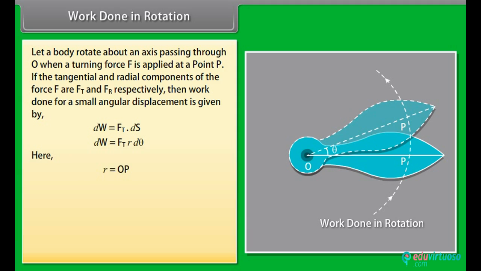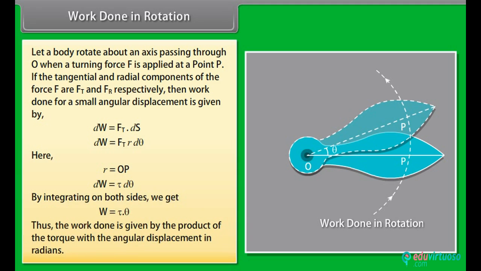Replacing the above equation in terms of torque τ, we get dW = τ dθ. By integrating on both sides, we get work done equal to the product of τ and θ. Thus, the work done is given by the product of the torque with the angular displacement in radians.